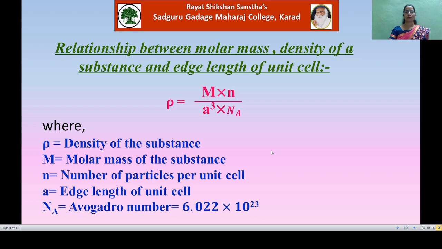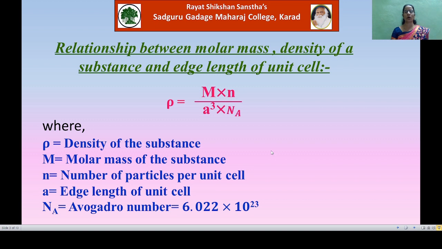Now you remember well that when you solve any numerical, you must pay attention to the units of the parameters. The units of all physical quantities in the given equation should be proper. That is, they should be expressed either in the CGS system or in the SI system of units.